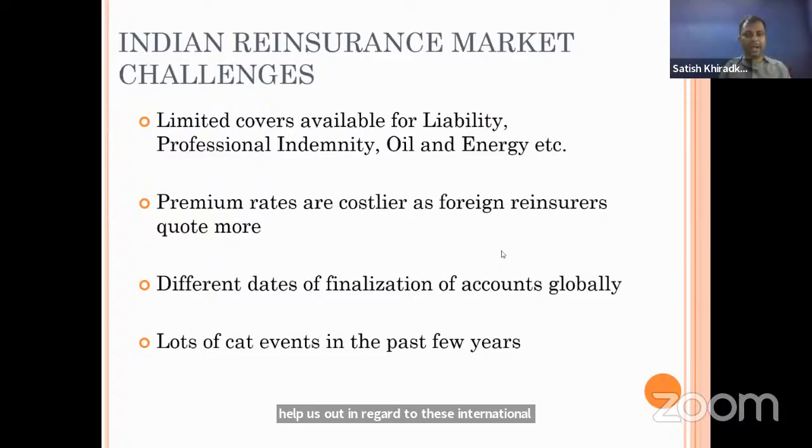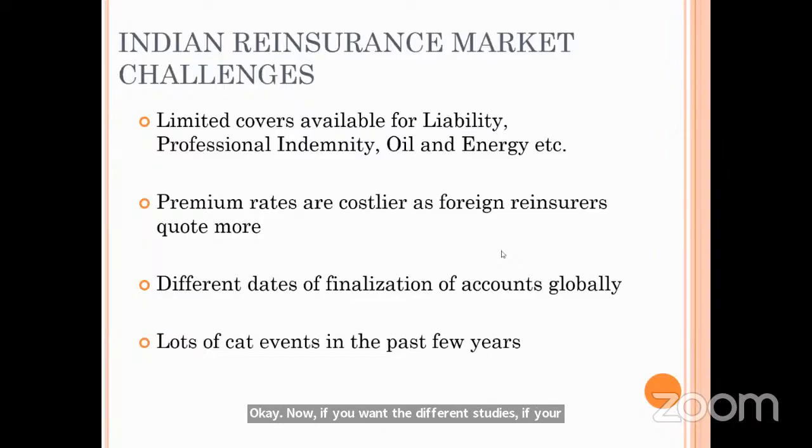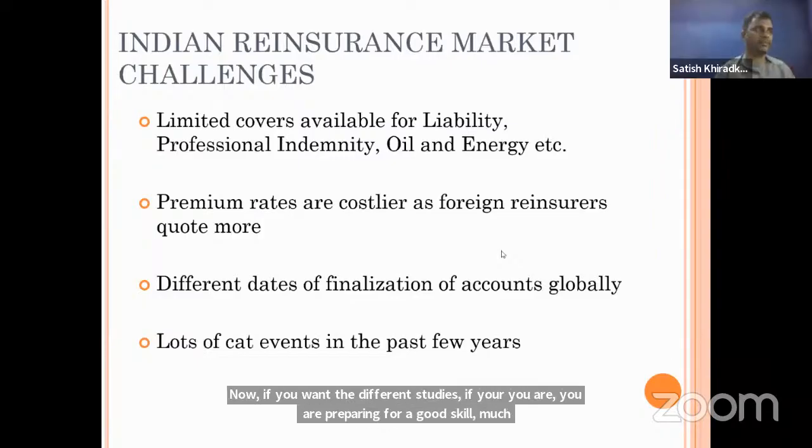See, I wanted to cover that too, but due to time constraints, I have taken the important ones. Now, if you want the deferred studies, which scale are you appearing for, ma'am? Scale 5. So for you, it will definitely come.